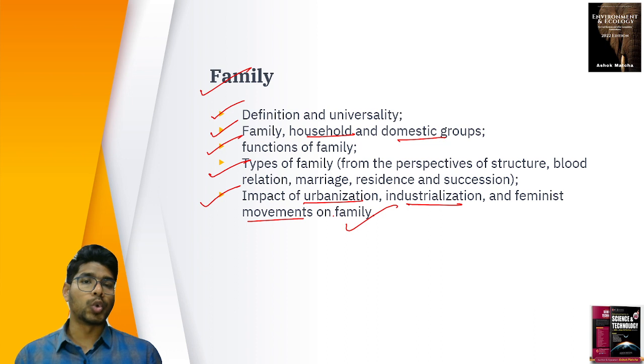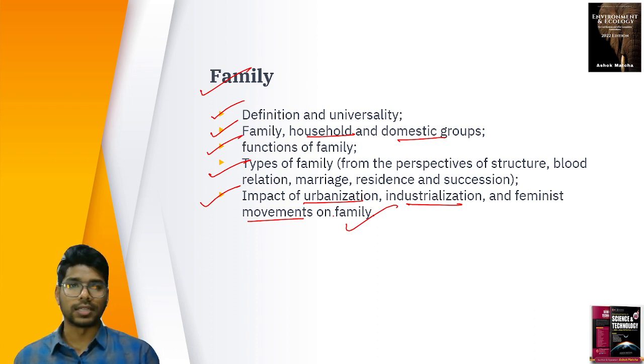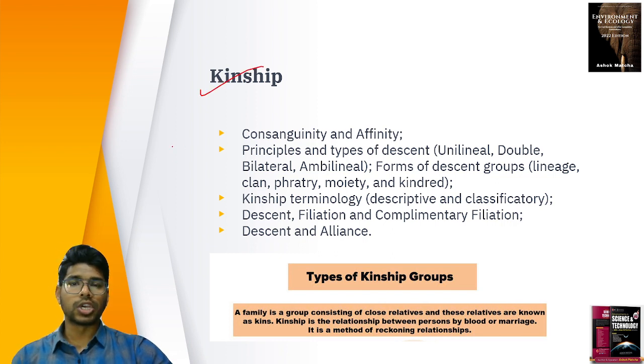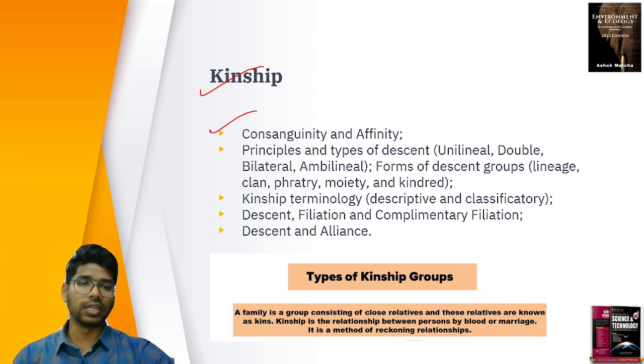Most of the rural people are migrating to the urban areas in search of resources, in search of livelihood, right? So because of that, what impact has it had on the family? So it's studied here. And the next one, kinship, right? Kinship is nothing but how you are related. We have two different types, consanguinity and affinity. So whether you are related by blood or by marriage, this is what is discussed in kinship.